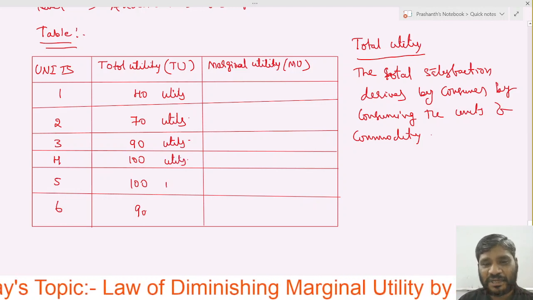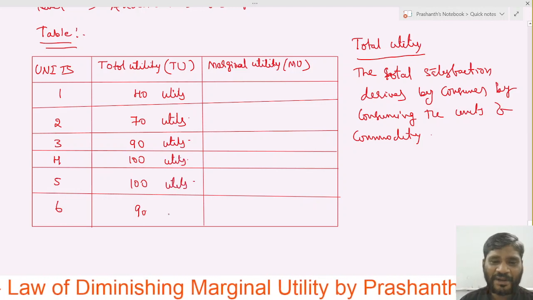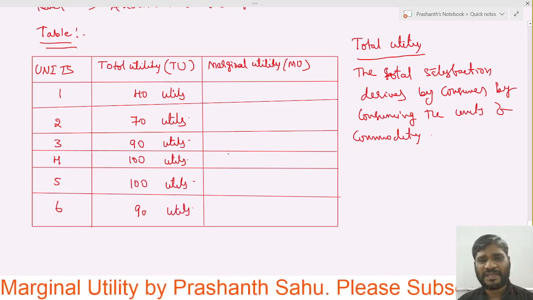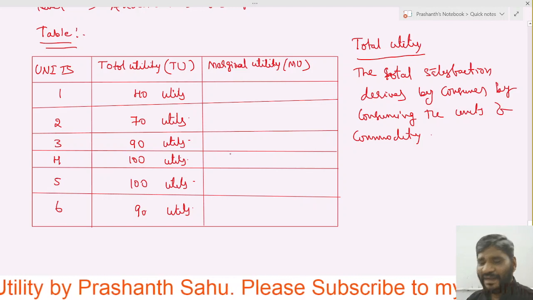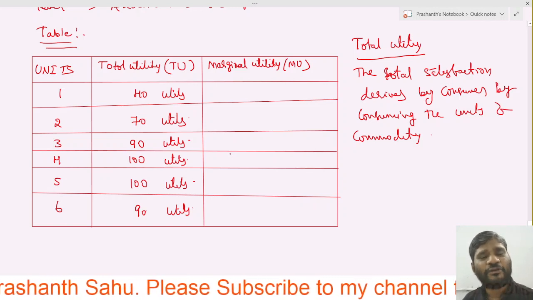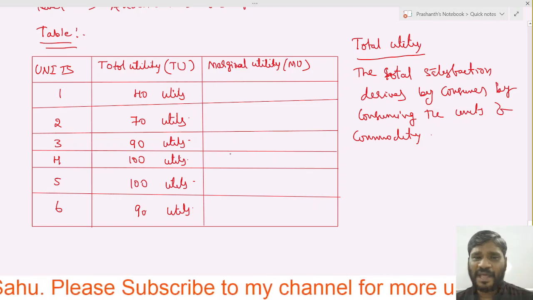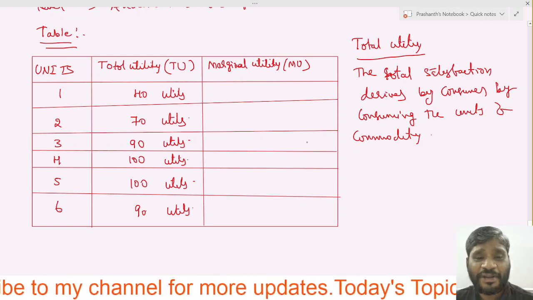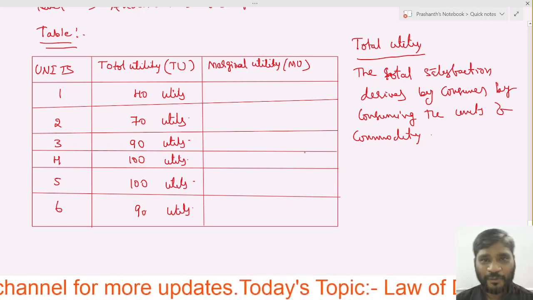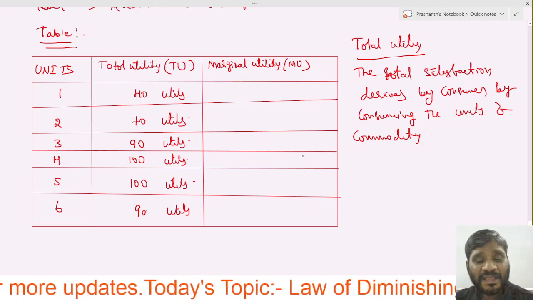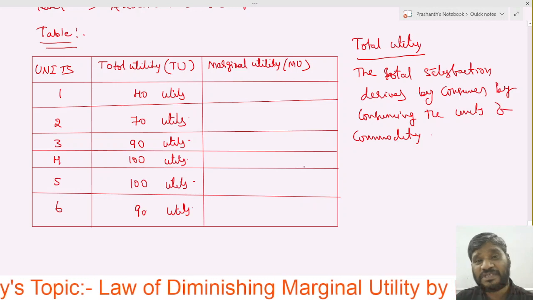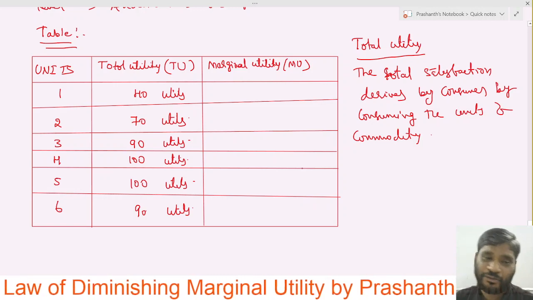Next, 100 utils. Next, 90 utils. Now you can see as the units of goods increase, total utility is also increasing from 40 to 100 up to 4. But at the 5th, it has given the same utils as the 4 units.